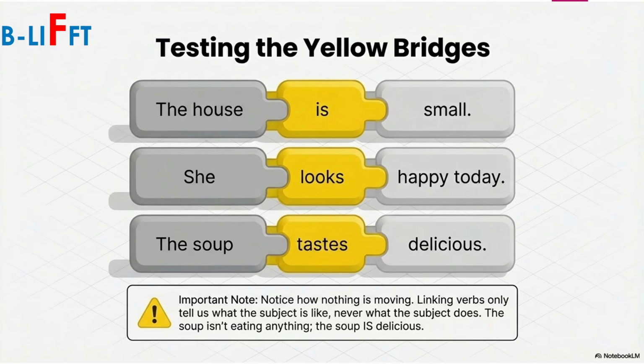Here we have example, the house is small. Here the word is a linking verb, and it connects the subject with its description, that is, the house is small. She looks happy today. The soup tastes delicious. Here we have an important note. Notice how nothing is moving. When you look at these verbs, you can see that there is no motion in it. Linking verbs only tell us what the subject is like, never what the subject does. And you can see that these verbs show us what the subject is like, and they do not represent any action.